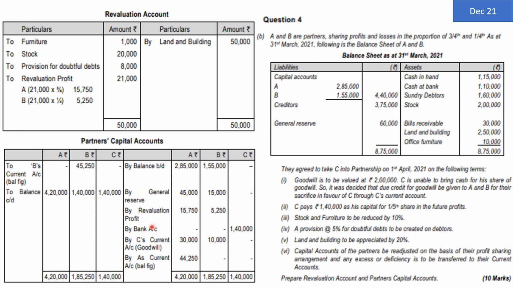Accordingly, for A's capital, there is a difference on the credit side, 44,250. It will be credited to A's capital, that means debited to A's current account. And 45,250 is debit to B's capital, that means it will be credited to current account. Since current account is not asked, since closing balance sheet is not asked, those two are not prepared and the problem is over.